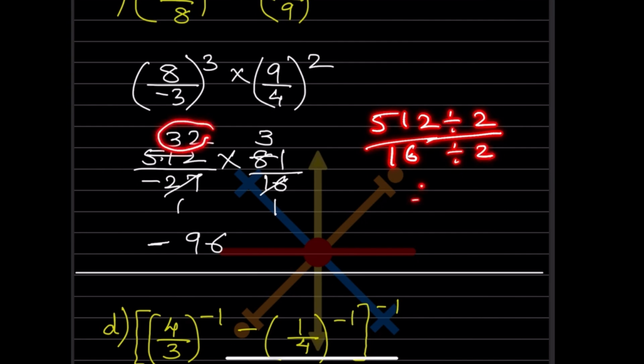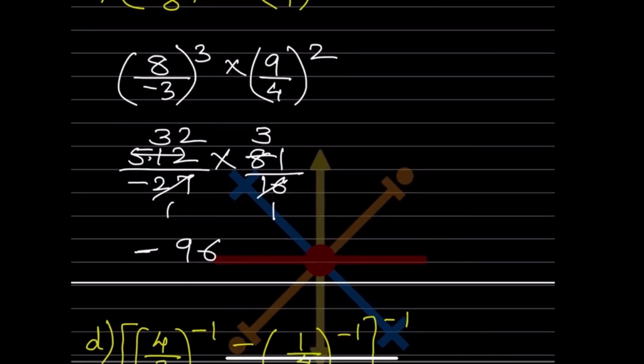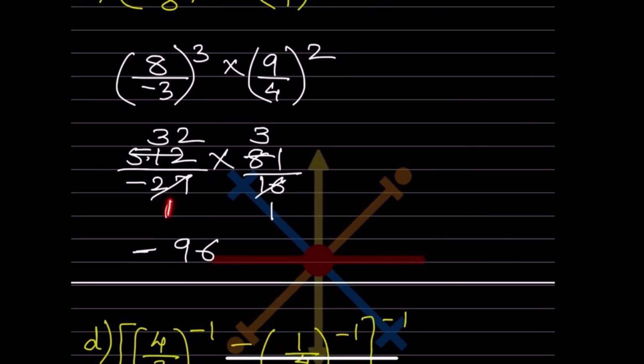So this is going to be, you will get some number over here divided by, keep on dividing till it gets simplified. So here what will be that? 27 ones are, 27 threes are. So now what will you do here? This is going to be 96, but that is going to be negative 96. Even this is negative in the denominator, you know this is positive. So positive divided by negative will be negative. Or negative divided by positive also is negative. So you can write just negative here also.